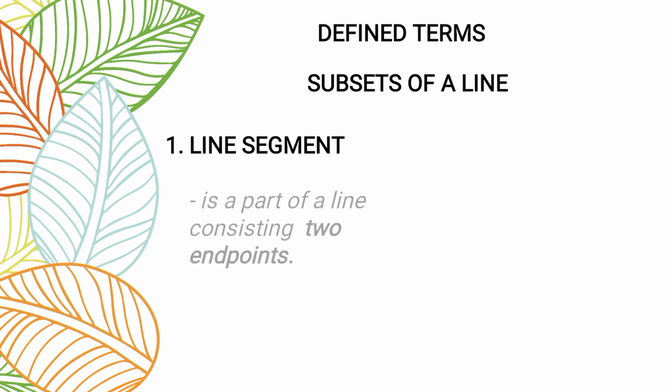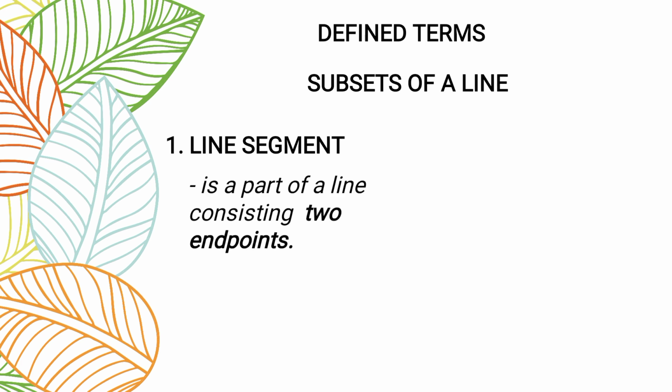Next pong defined terms is the subsets of a line. Again po, when we say line, both direction extends. Meron siyang dalawang arrow when we say line. So, may iba't ibang klase daw po ng line. First one is the line segment. Ano ba yung pinagkaiba ng line segment sa line lang? When we say line segment, it is a part of a line consisting of 2 endpoints.